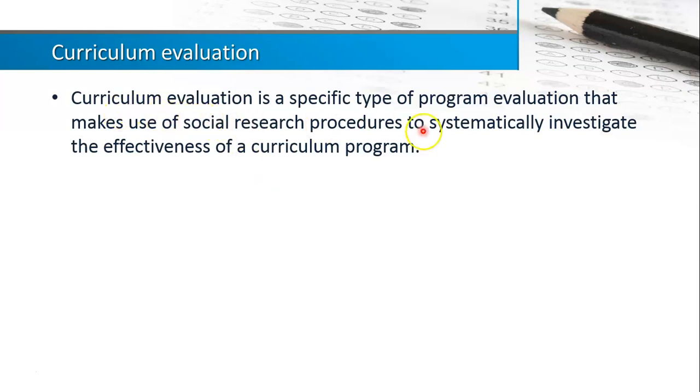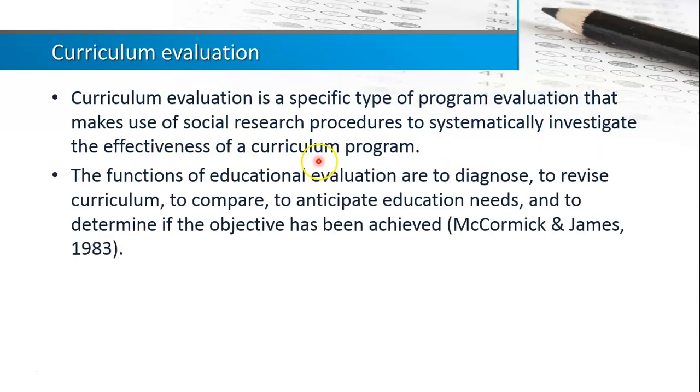So it is a process or procedures to systematically investigate. Usually we are looking at the effectiveness of the curriculum program. For McCormick and James, educational evaluation or curriculum evaluation functions to diagnose, to revise curriculum, to compare, to anticipate education needs, and to determine if the objective has been achieved.